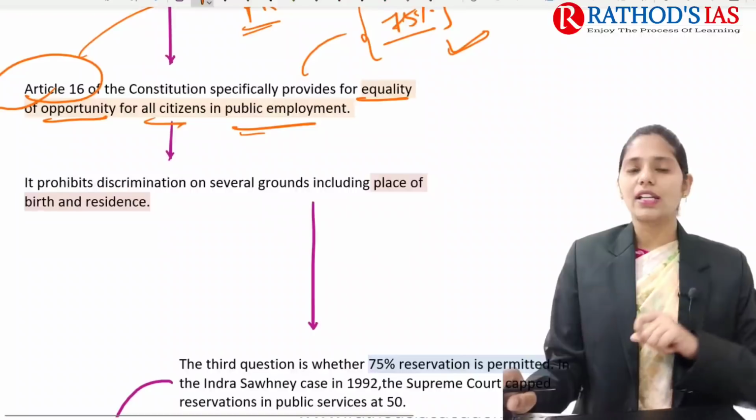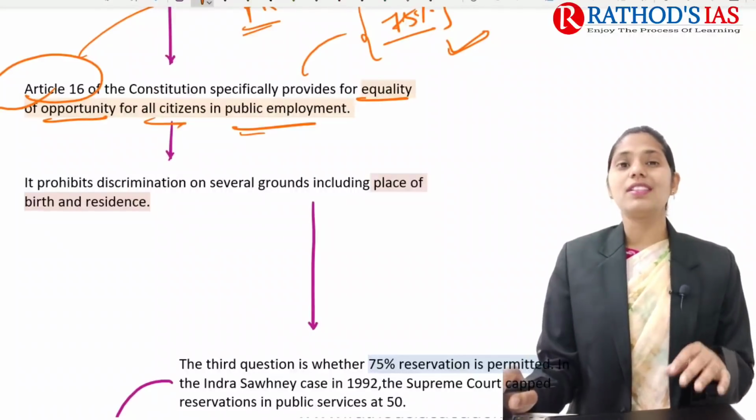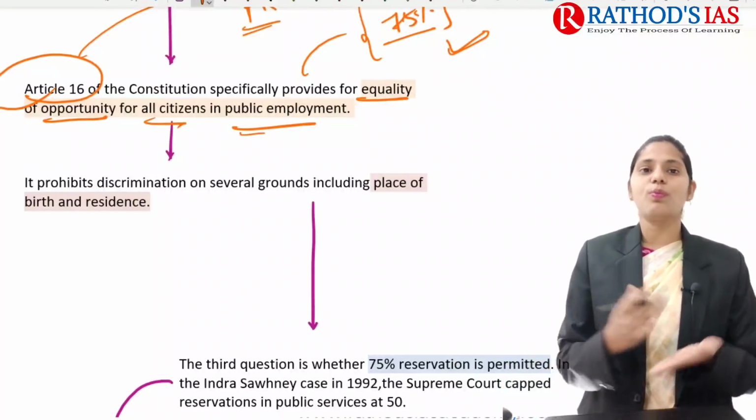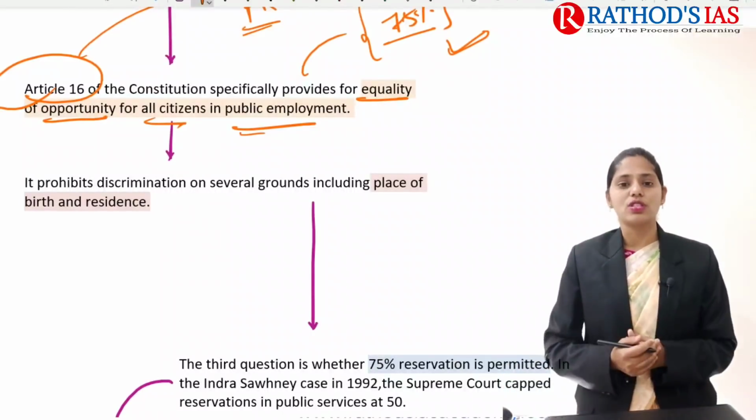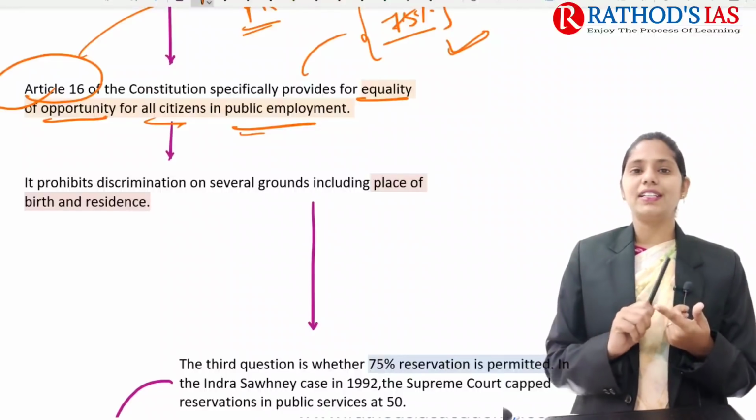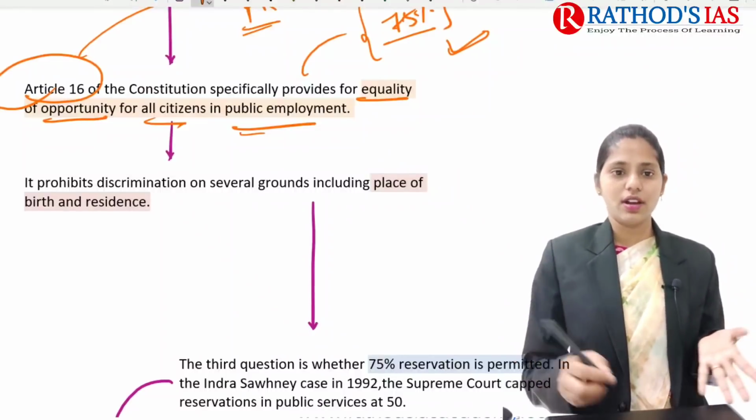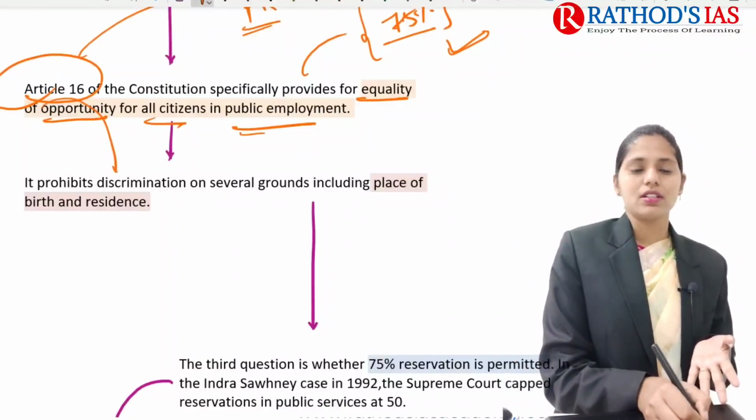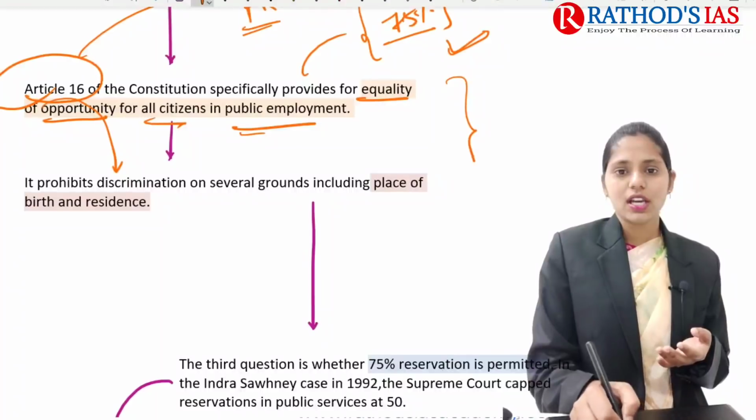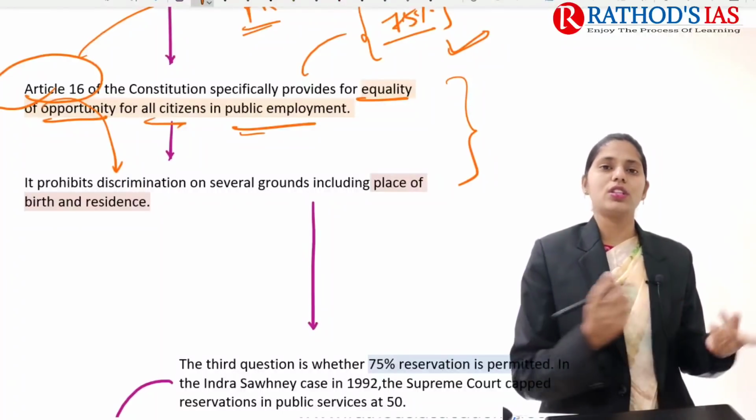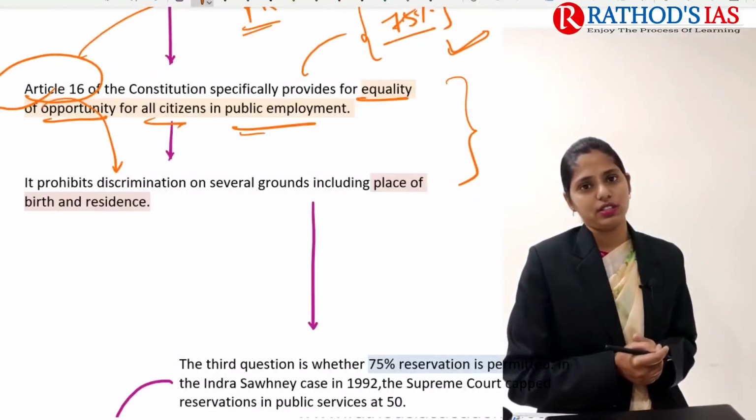This Article 16 also mainly prohibits discrimination. Discrimination on which basis? On which grounds? On place of birth as well as place of residence, sex, etc. So it is mainly prohibiting discrimination, and in this way this article is violated. So this is the second constitutional question.